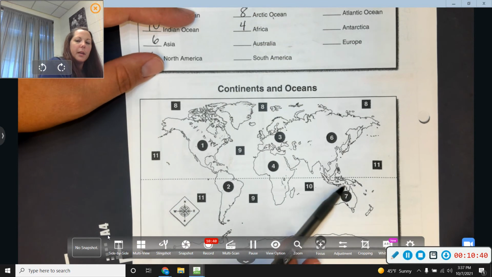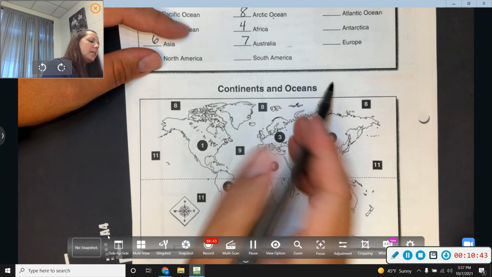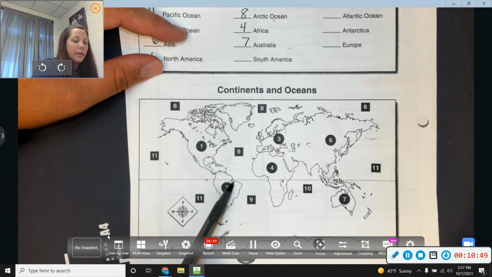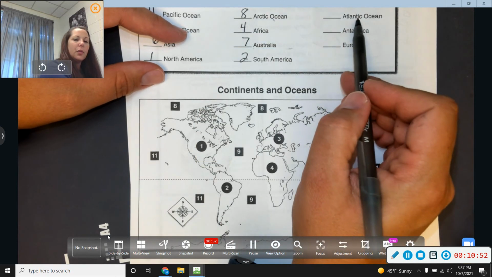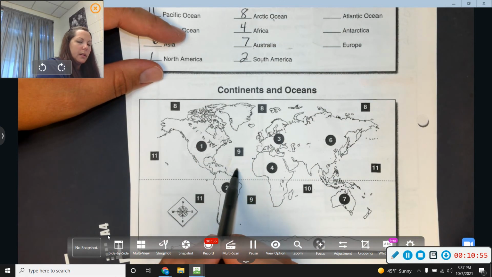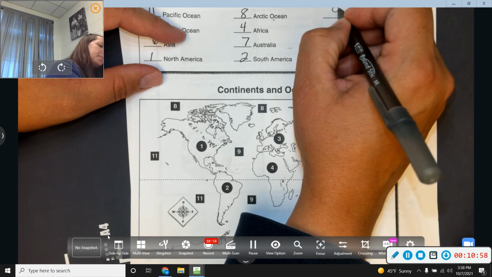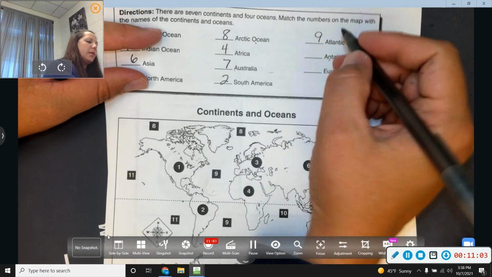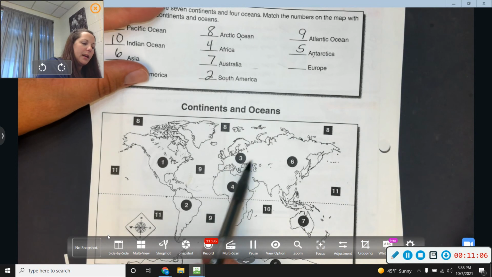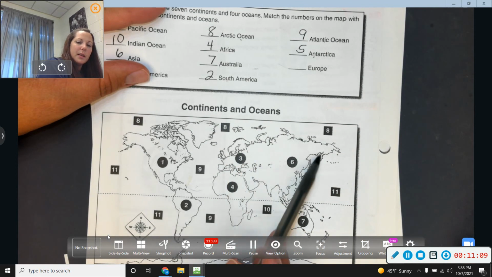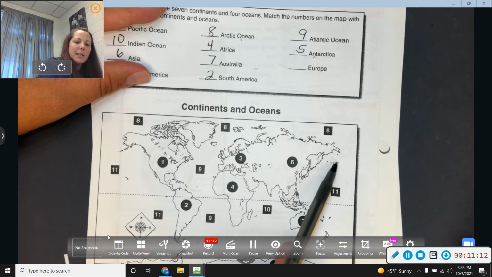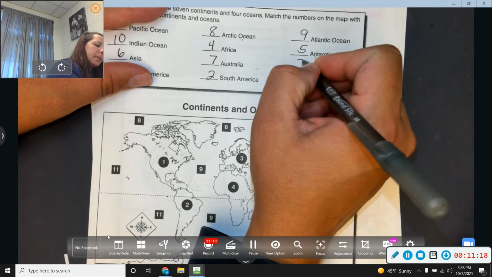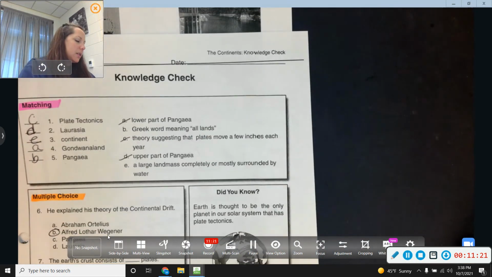Australia, right here, that's 7. South America, well, if this is North America, then South America is right below it, that's 2. Atlantic Ocean, the ocean right here in between, is 9. Antarctica, that's the one at the bottom, so that's 5. And Europe, this tiny little guy right here, we sometimes think this whole thing is Asia, but it's not. Asia's here, Europe's here, so 3. Alright, so I think that's all the questions.